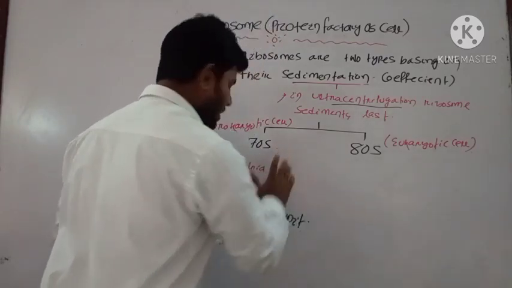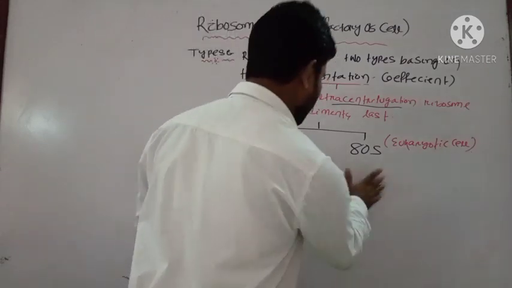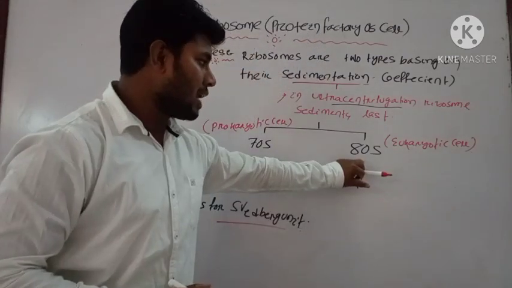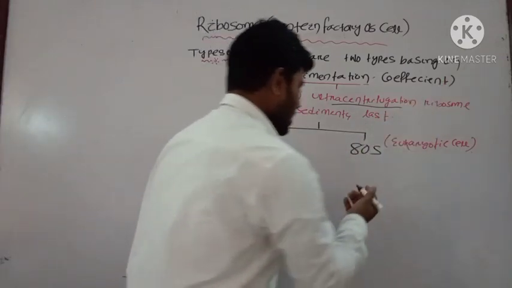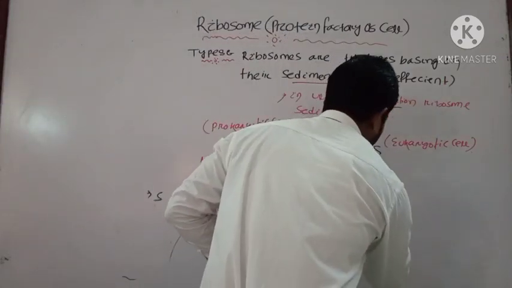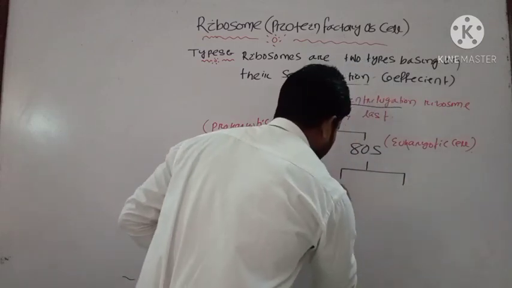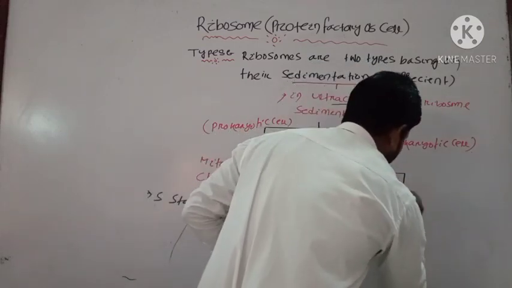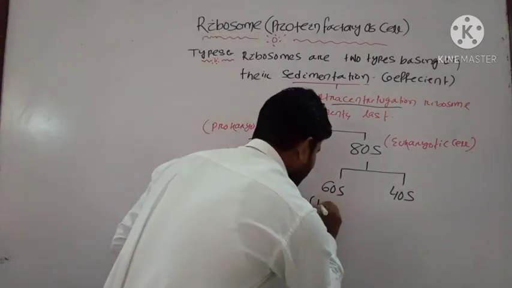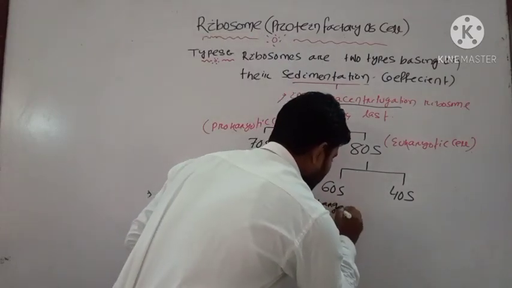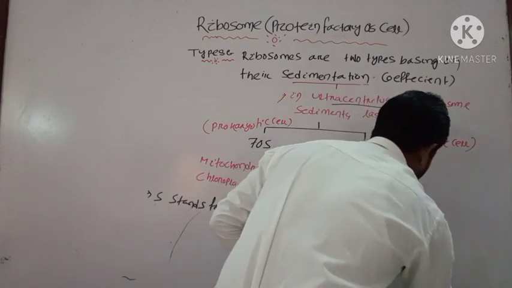Okay, then this 70S ribosome, or we can say this unit of ribosome, consists of one smaller unit and one larger unit. This 80S unit consists of one 60S unit and one 40S unit. 60S is the larger subunit and 40S is the smaller subunit.